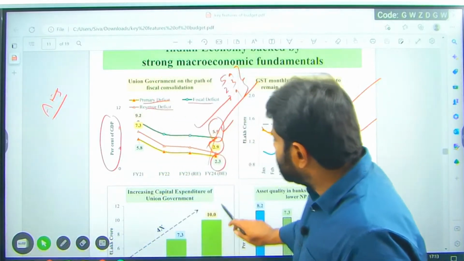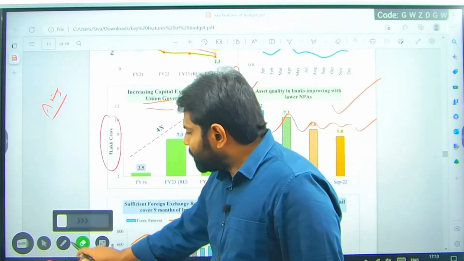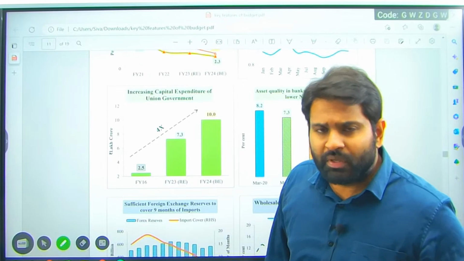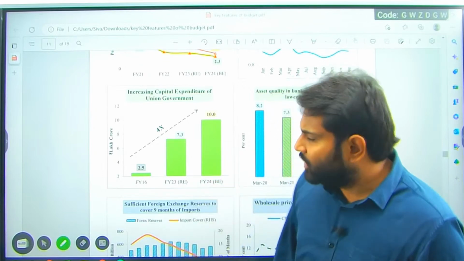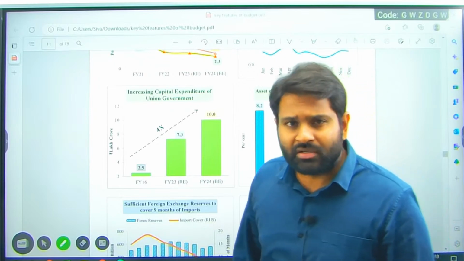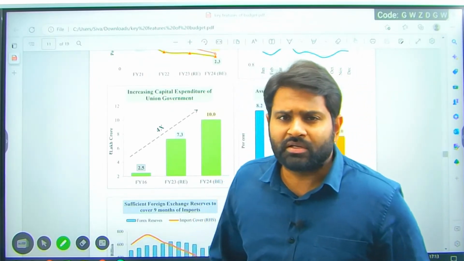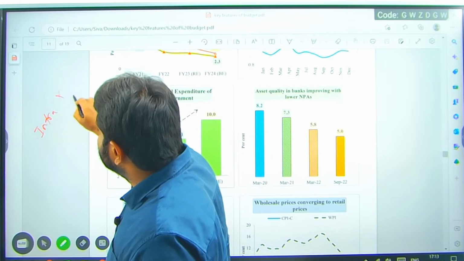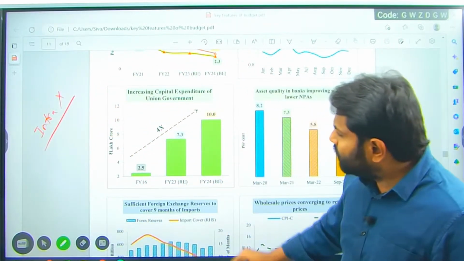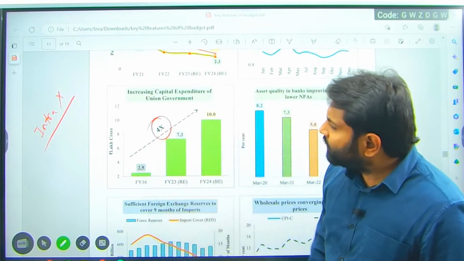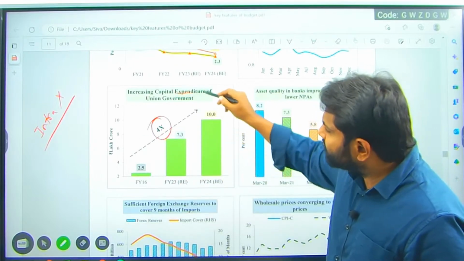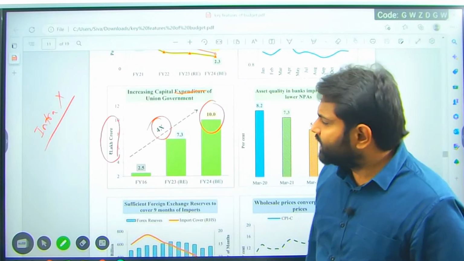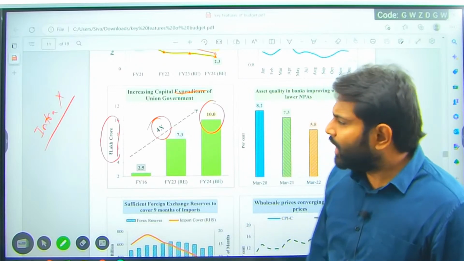Next one, increasing the capital expenditure. When we speak about expenditure, there are two important expenditures. One is revenue expenditure and the other one is capital expenditure. When we speak about becoming a developed country, it's all about the capital expenditure. When we build infrastructure, when we build this country around infrastructure, the economy will have multiplier effects. Right, infrastructure, just remember, has multiplier effects. So for which we have quadrupled our expenditure on the capital side. How much we have spent, now how much we are going to spend? 10 lakh crore is expected to be spent on capital expenditure.